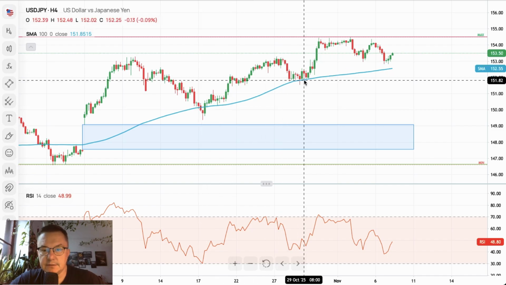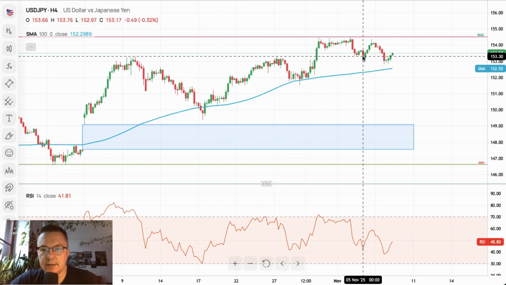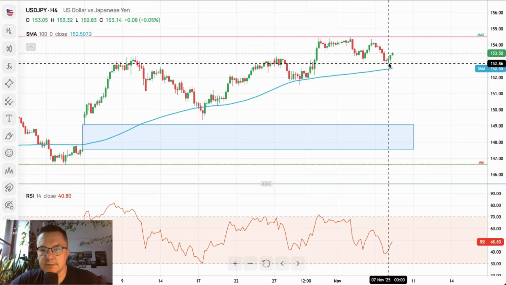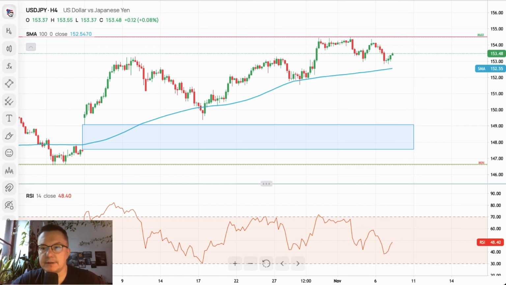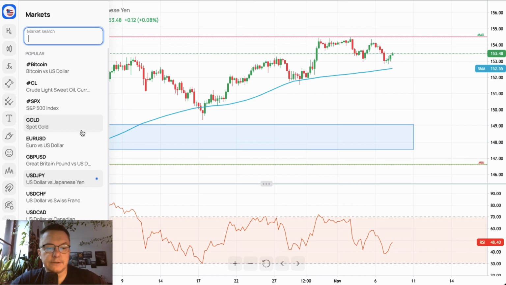As you can see, it bounced from the 100 periods moving average on a 4-hour time frame chart, keeps moving higher. Recently, local low was made at 152.86, and if the euro dollar keeps moving down, if cable will be moving down as well, there are chances that the euro dollar versus the Japanese yen will move higher again in this situation. All right, let's take a look what is gold doing.